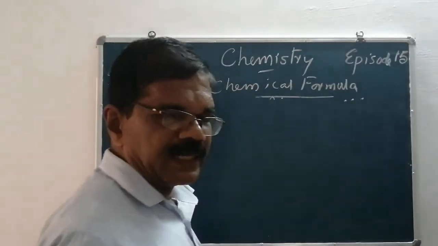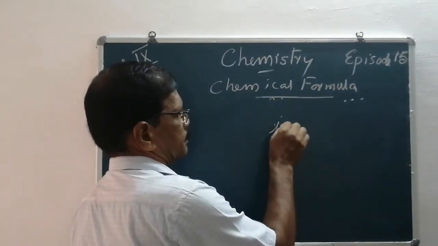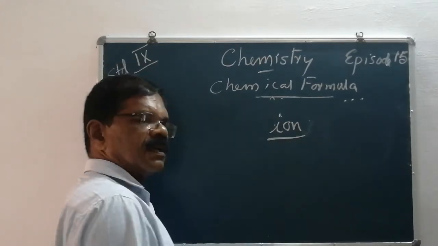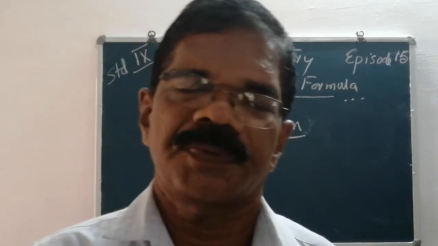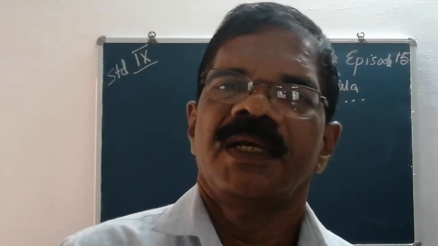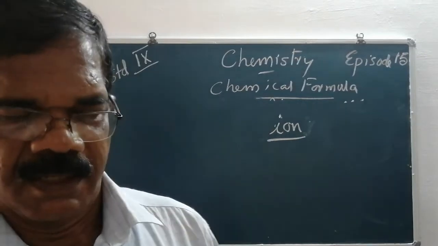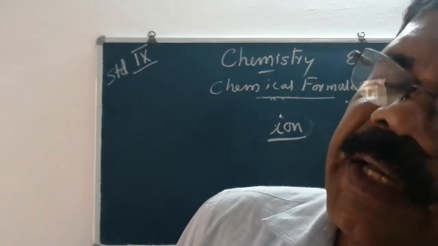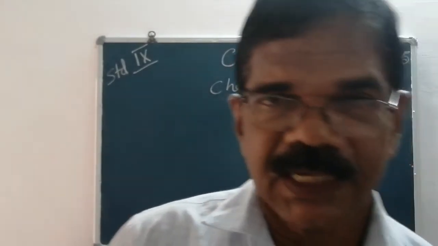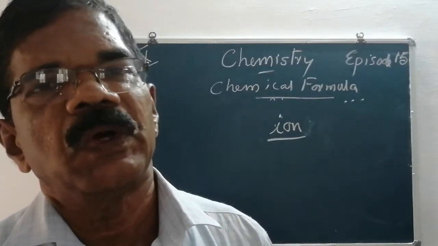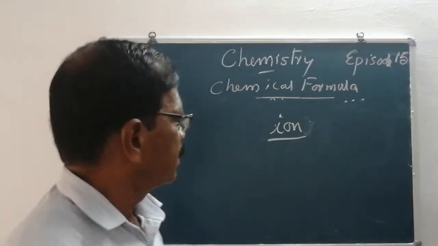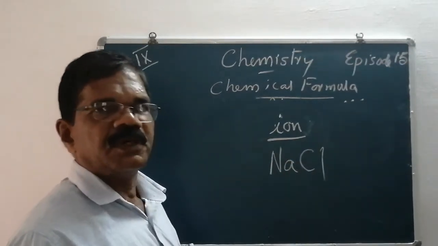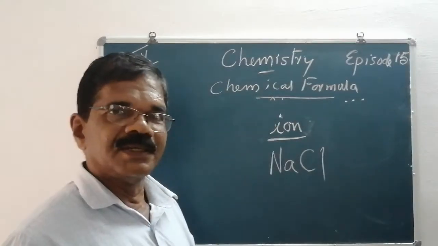Then we have already studied about ions. What is an ion? In the case of a compound formed by combining a metal and a non-metal, the atoms become electrically charged. Electrically charged atoms are called ions. For example, sodium chloride. You know what it is? It is common salt, commonly used in our kitchen.